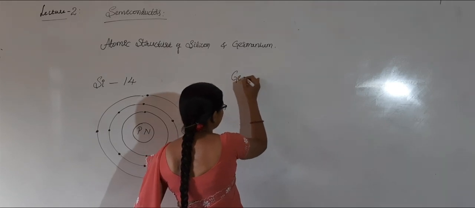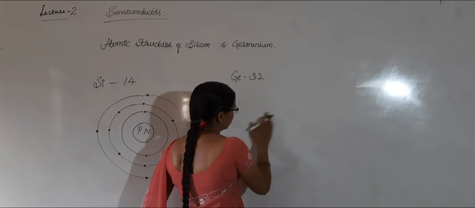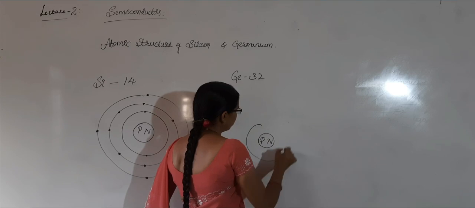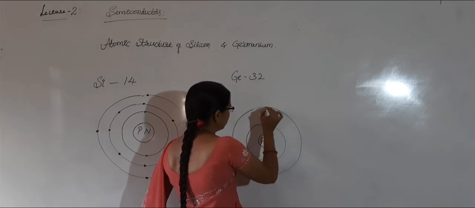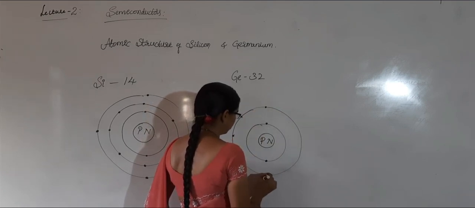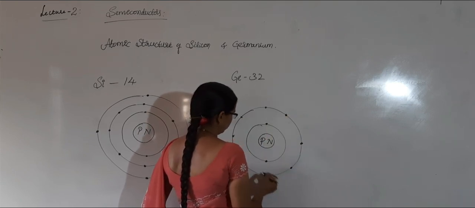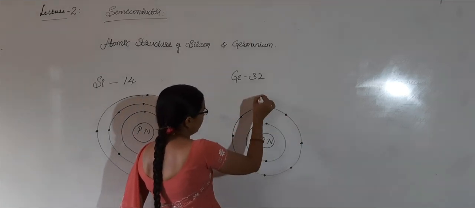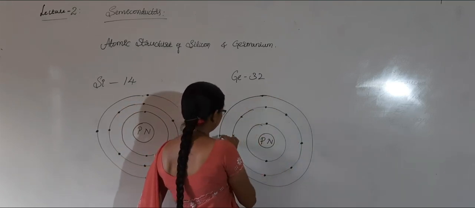For germanium, the atomic number is 32. Central hardcore nucleus. In the first orbit there are 2 electrons. In the second orbit there are 8 electrons. And in the third orbit there are 18 electrons.